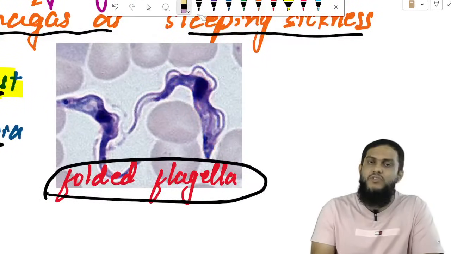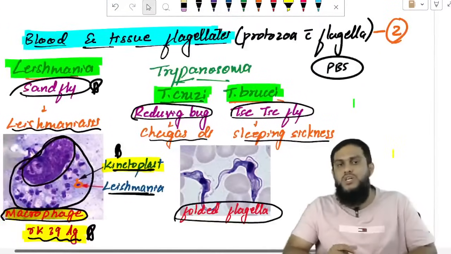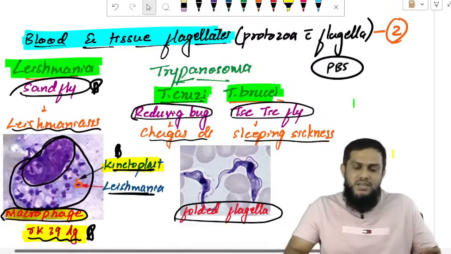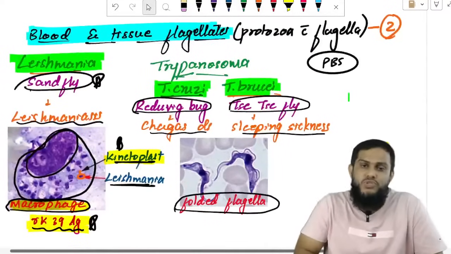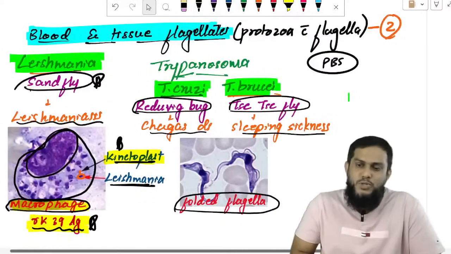Spindle shaped organism with folded flagella: Trypanosoma. Cruzi or brucei, how can you say? You can't say cruzi or brucei. Both of them look the same, because both are Trypanosoma. So this is how you identify Leishmania and Trypanosoma.